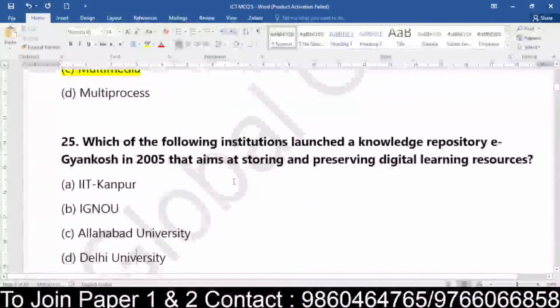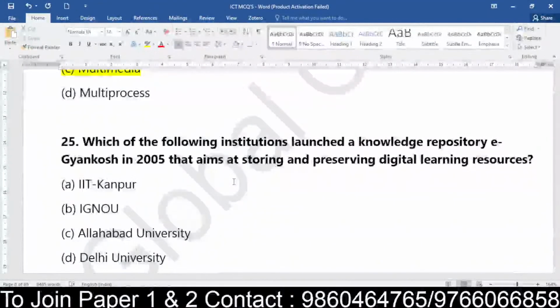Which of the following institutions launched a knowledge repository eGyan Kosh in 2005 that aims at storing and preserving digital learning resources? The institutions are IIT Kanpur, IGNOU, Allahabad University or Delhi University.